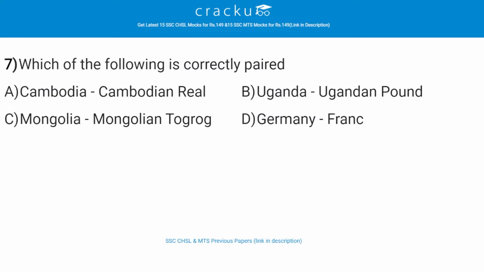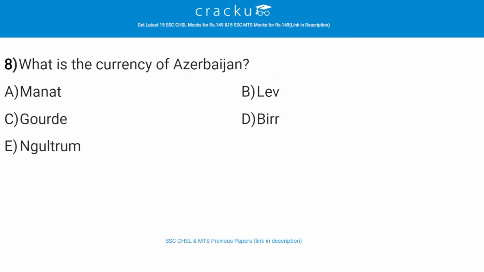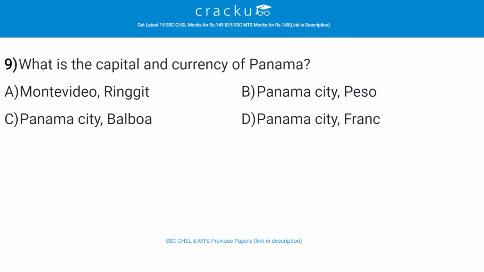Which of the following is correctly paired? The correct answer is C, that is Mongolia, Togrog. What is the currency of Azerbaijan? The correct answer is A, that is Manat. What is the capital and currency of Panama? The correct answer is C, that is Panama City, Balboa.